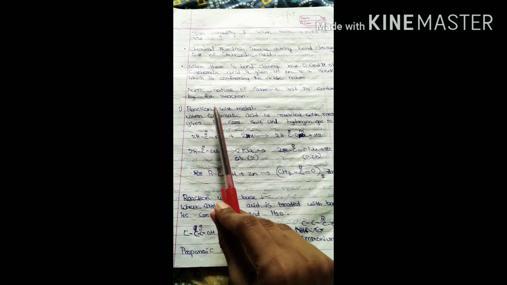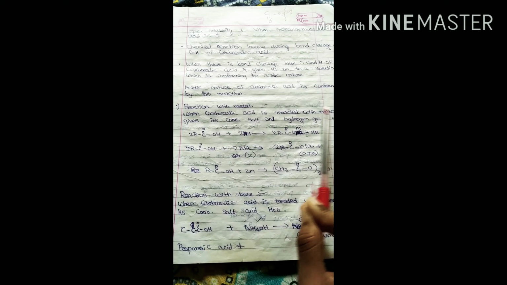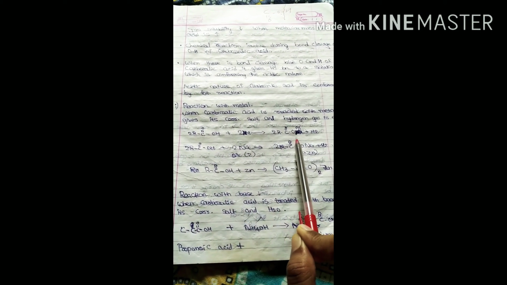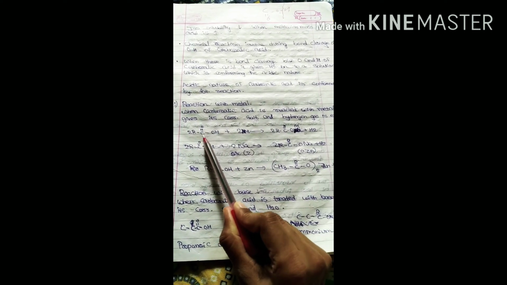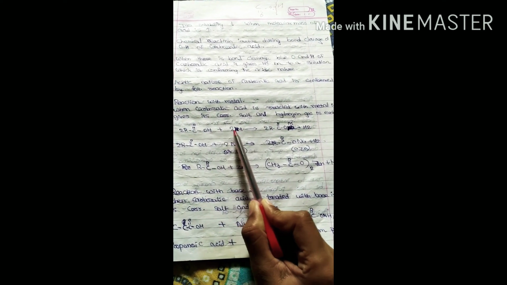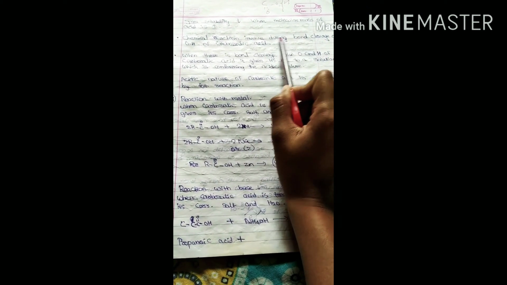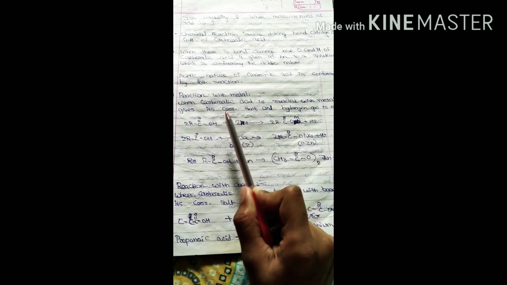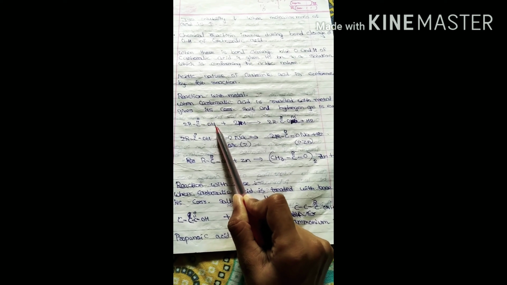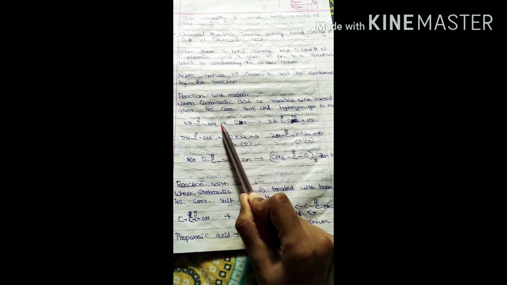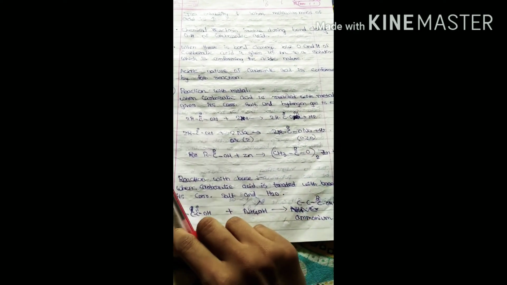The first is reaction with metal. When carboxylic acid is treated with metal, it gives the corresponding salt and H2 gas is evolved. See, this is carboxylic acid, COOH, plus 2 moles of metal. What we learned is that the cleavage will occur between this O and H bond, the metal will be attached and this hydrogen will be removed